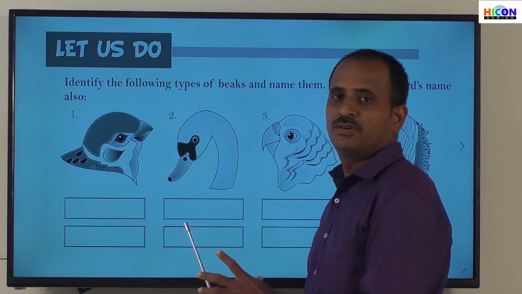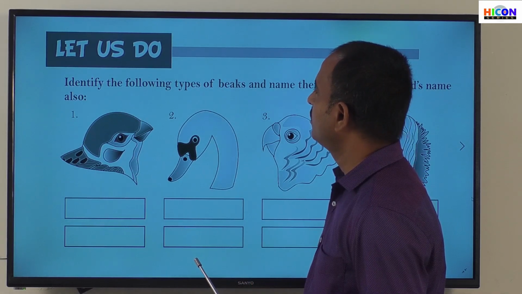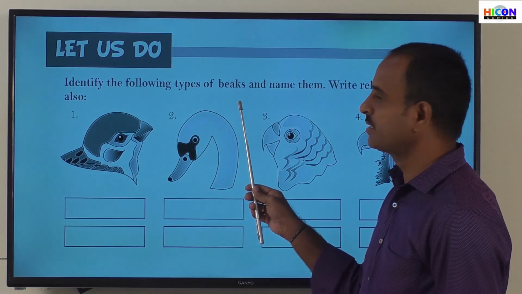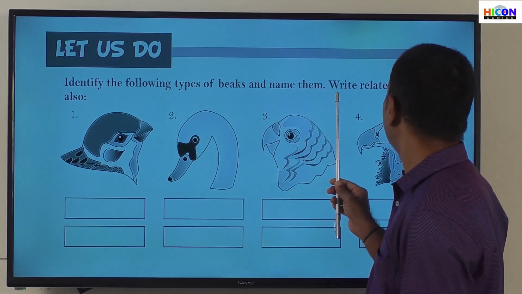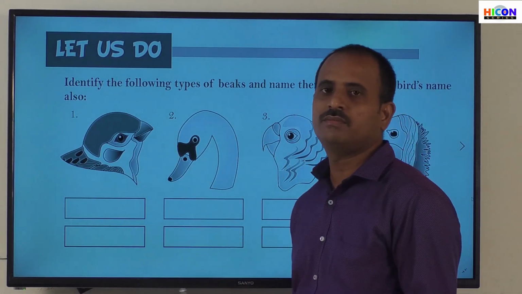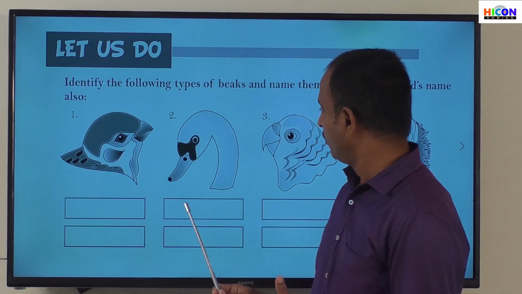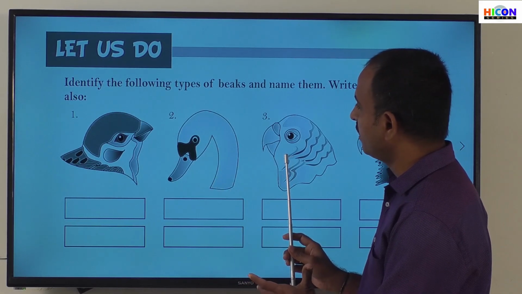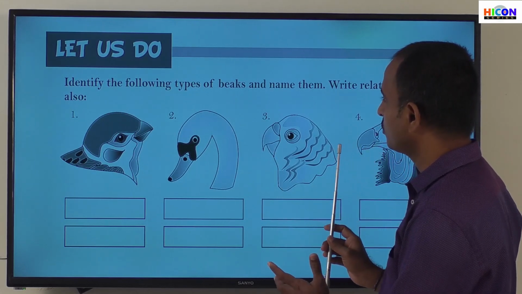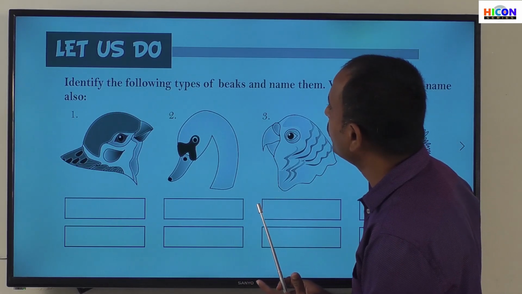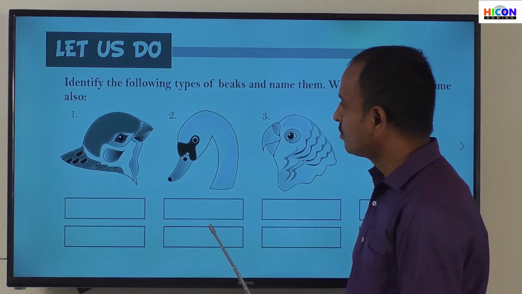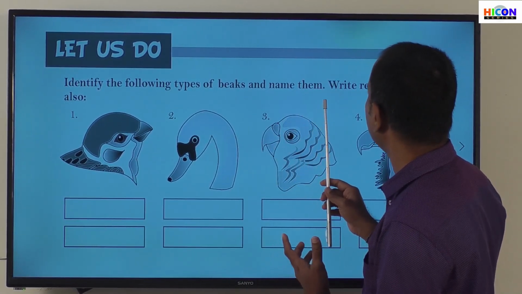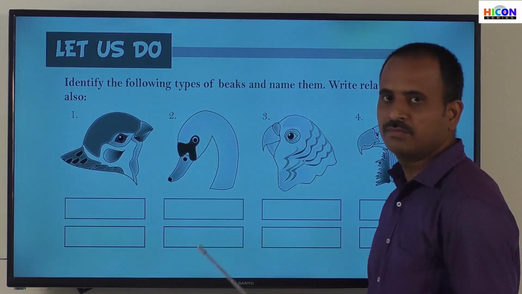So children, let us go to the next section in our activity part. Look at the screen. Identify the following types of beaks and name them. Write the related bird's name also. Children, observe the screen carefully. Here you are observing different birds, and they have different types of beaks. Our task is to identify the beaks, what type of beaks these birds have, and also write the related bird's name.